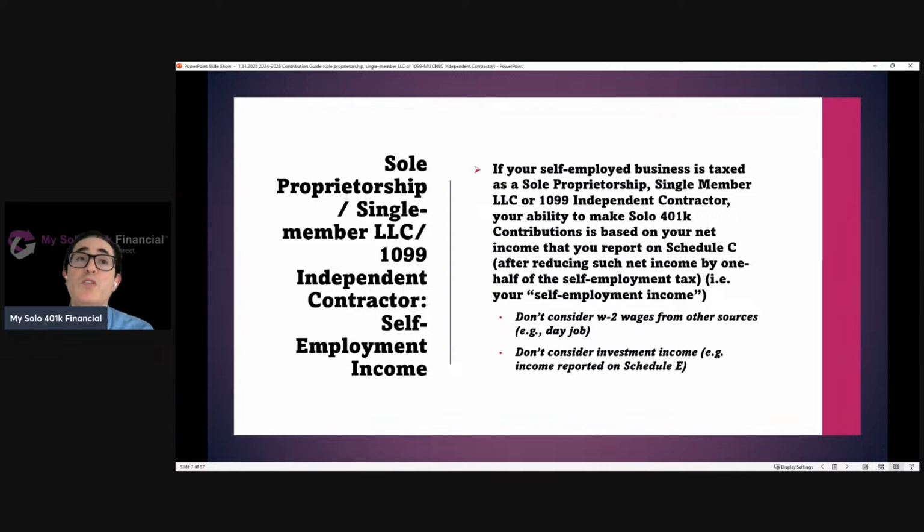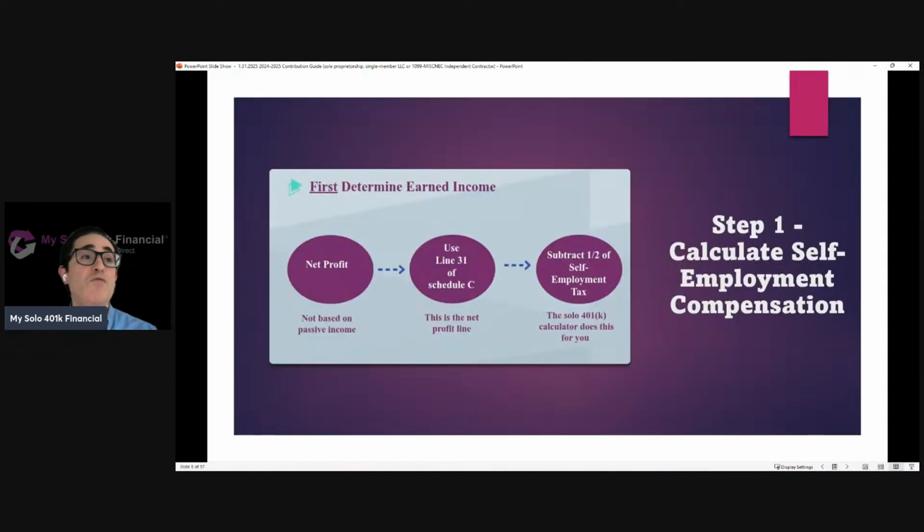Digging into those factors, number one, you can't save more than you earn. So your ability to contribute is going to be based on your self-employment income. What that means depends on how the business is taxed. For example, for a business taxed as a sole proprietor, or a single member LLC, or an independent contractor reporting income on Schedule C of the 1040, you have to run a pre-calculation where you take line 31 of Schedule C less 1/2 of the self-employment tax. That is considered to be self-employment compensation. That is what you're able to contribute based on. Now, you can't use wages from other sources like a day job to justify Solo 401k contributions. You can't use investment income.